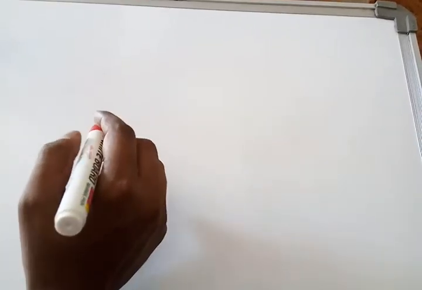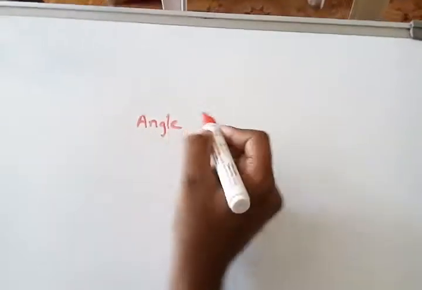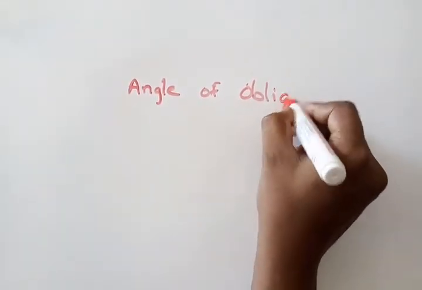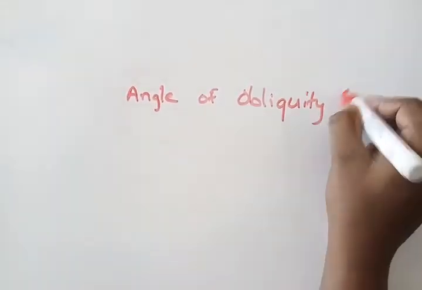Then we calculate how to calculate the angle of obliquity, that is phi.